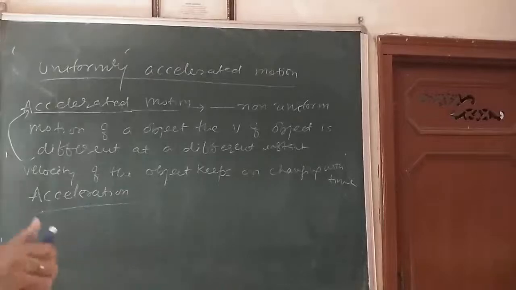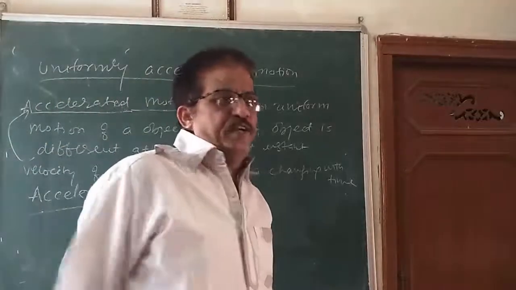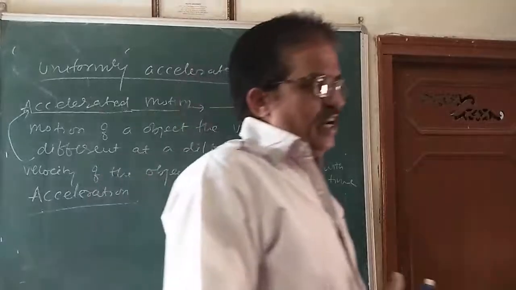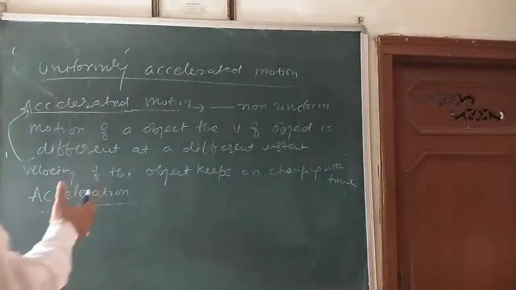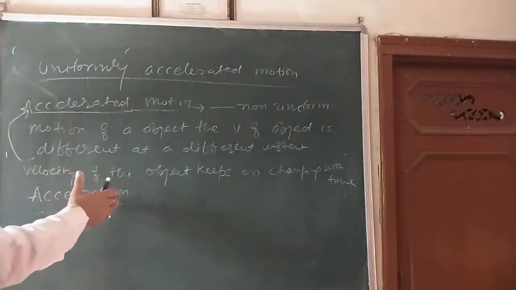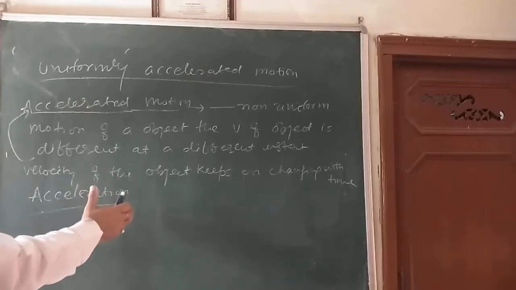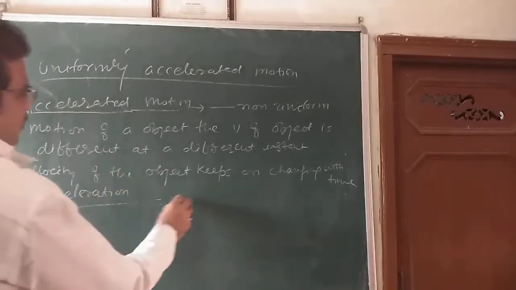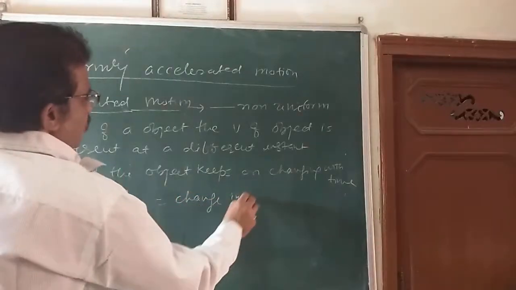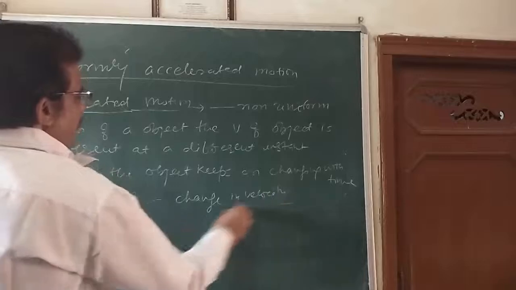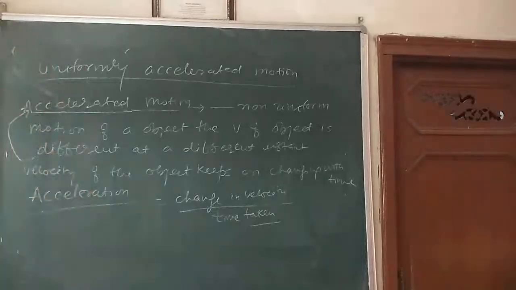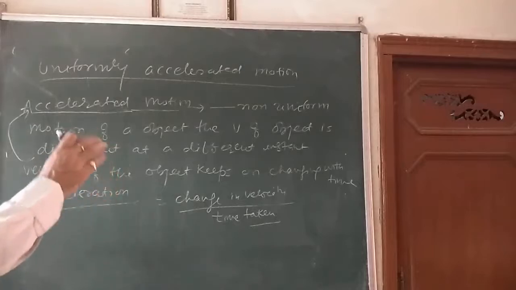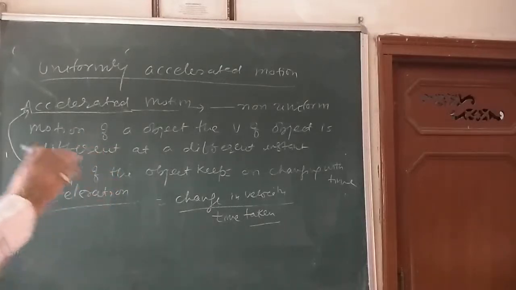Now, what is acceleration? Velocity we have learned in the last module: rate of change of displacement. But here, what is acceleration? It is the rate of change of velocity. The acceleration of an object is defined as the ratio of the change in velocity divided by the time taken. Is it clear? Acceleration is a vector quantity.